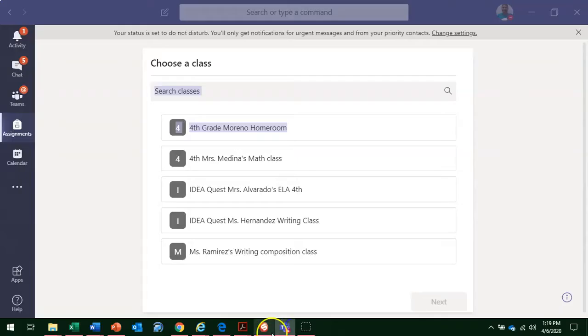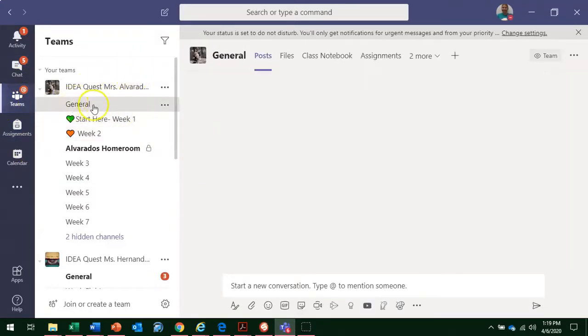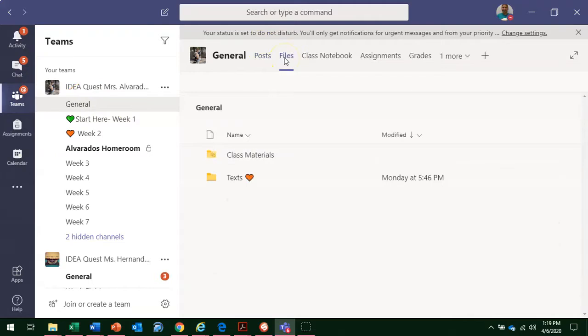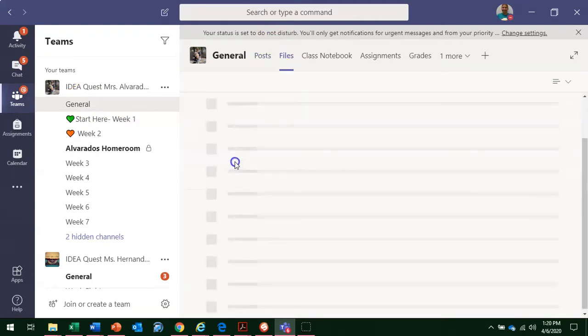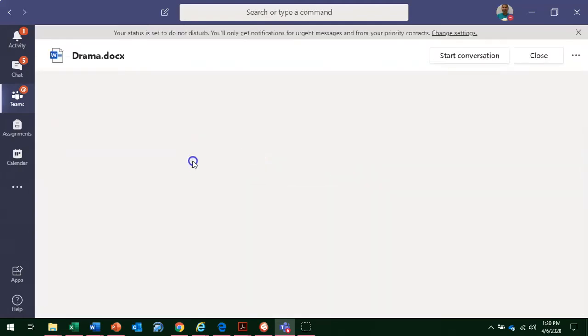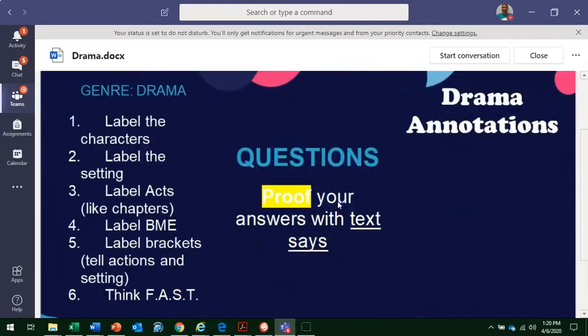So follow along. On your teams, we're going to go ahead and click on teams. Remember, we're in my class, ELA. Click on general. Once you're in general, go ahead and go to this side where it says files. So under files, you're going to click where it says class materials, because today we are not reading, boys and girls. We're actually looking for the anchor chart. And here it is. It is called drama. So anytime you need to pause the video and come up here and get your anchor chart, feel free to do so.